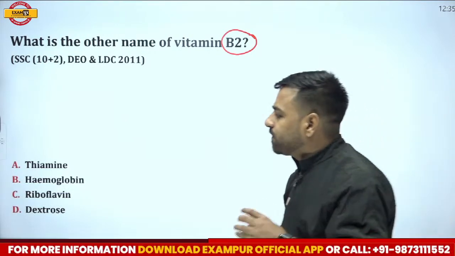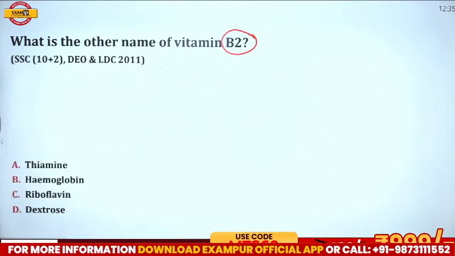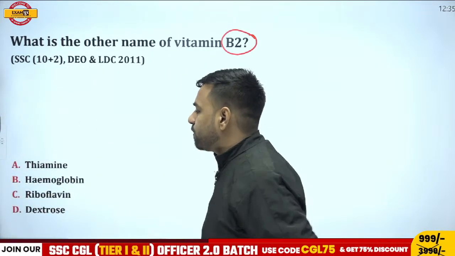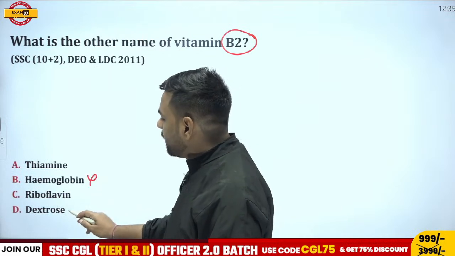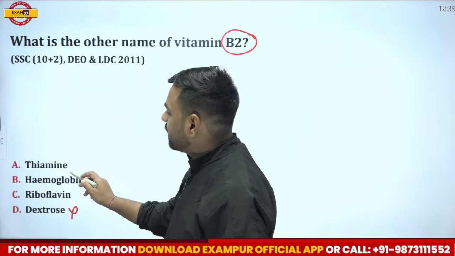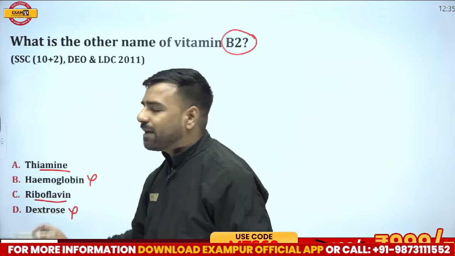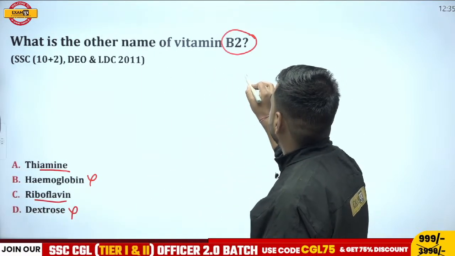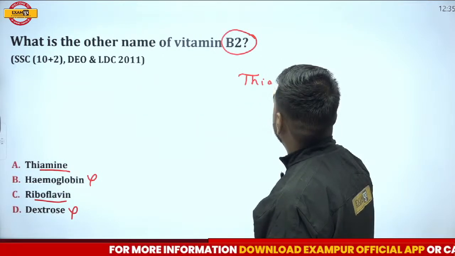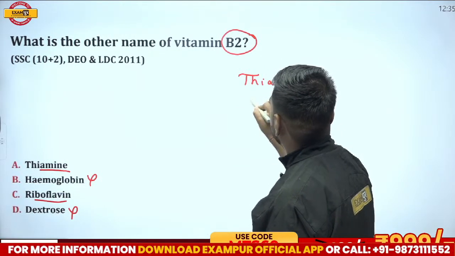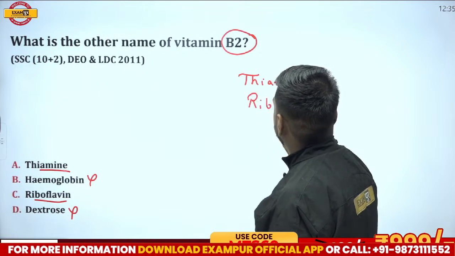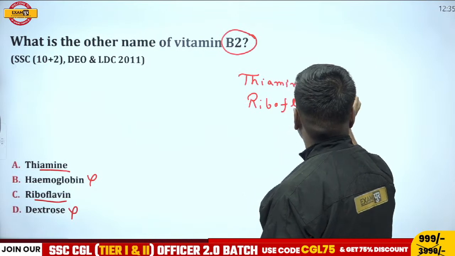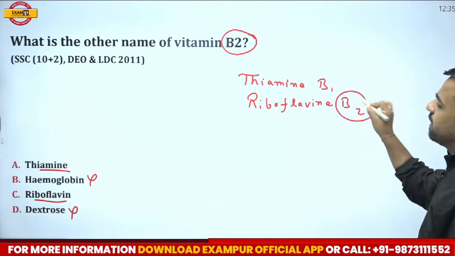So we have thiamine, hemoglobin, riboflavin and detox. Just now when we discussed this part, we knew hemoglobin and detox were not there. The only things present were thiamine and riboflavin. Now if I go with that particular part, just have a look. It was thiamine, second was riboflavin. So thiamine was for what? It was for B1. For B2 we had riboflavin.